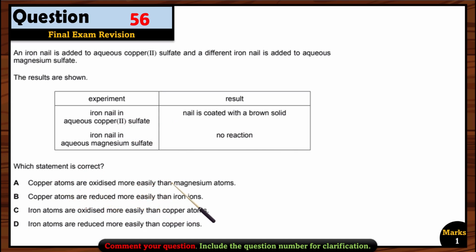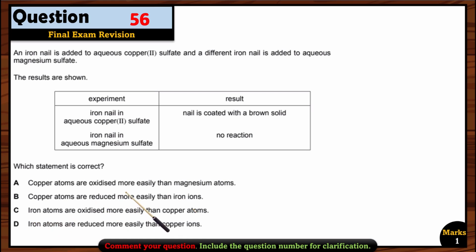Let's see one by one. Copper atoms are oxidized more easily than magnesium atoms. Oxidation means the loss of electrons, but magnesium is more reactive, so magnesium will oxidize more easily compared to copper atoms. That's why this option is wrong. Copper atoms are reduced more easily than iron ions. That is wrong. Copper ions can be reduced more easily than iron atoms, but not the iron ions, because iron ions have already lost the electrons. So it is easier for iron ions to accept the electrons compared to copper atoms, okay?